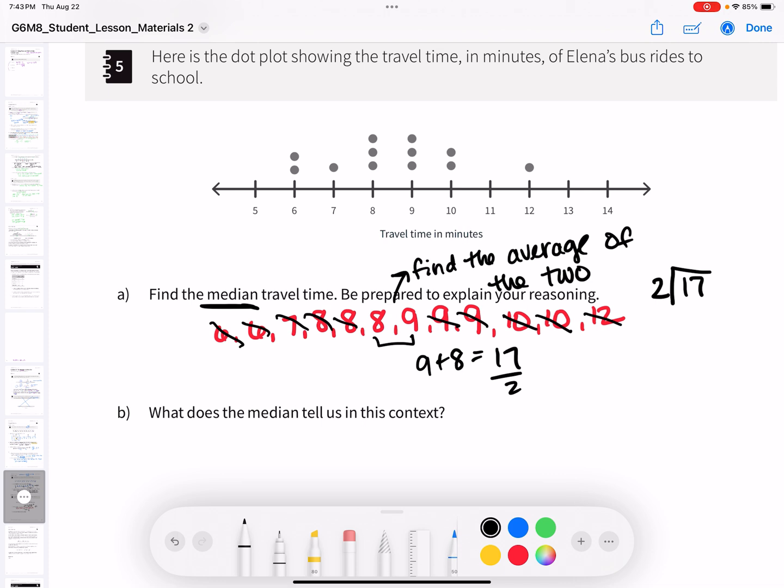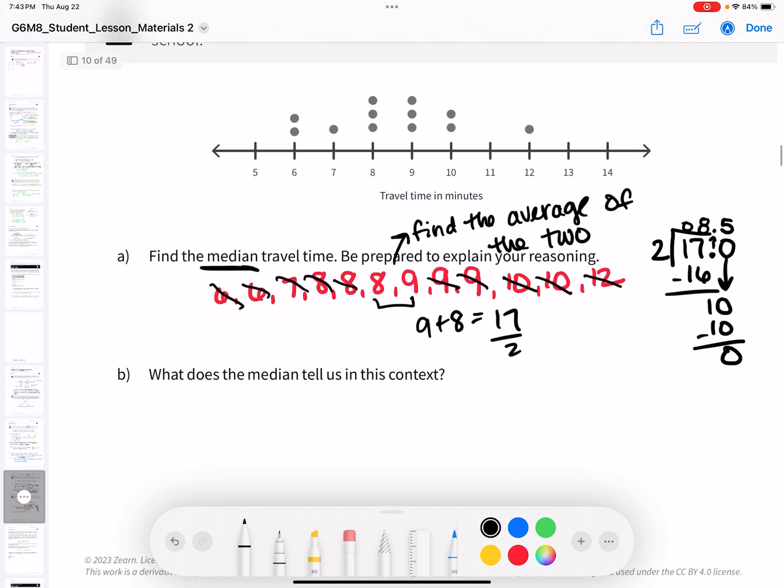Well, I know 2 goes into 1 0 times, and I know 2 goes into 16 8 times. 8 times 2 is 16, minus 1. Now I have to put my decimal, bring the decimal point up, and add my 0. Then bring my 0 down. 2 goes into 10 5 times. 5 times 2 is 10. 0. There is no other number out to the side, so I am done. So 17 divided by 2 is 8.5. So our median is 8.5.